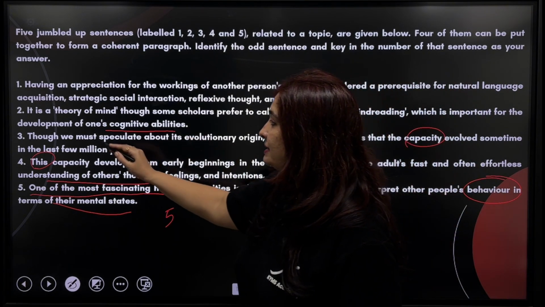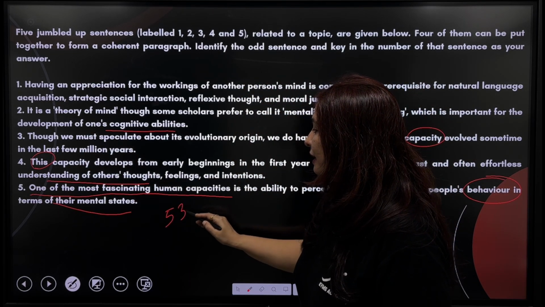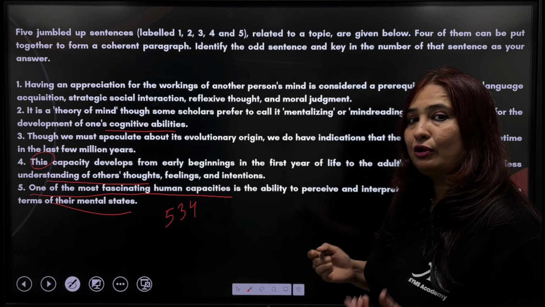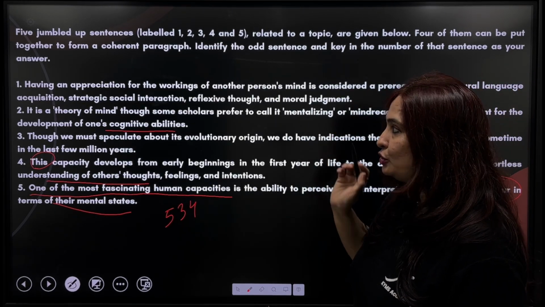that it develops from early beginnings in the first year of life to the adults, fast and often effortless. Okay, so it means 3 and 4 make a pair, right? So after 5 it has to be 3, and after 3 it has to be 4, because 3 4 also makes a pair. Now we are left between 1 and 2.